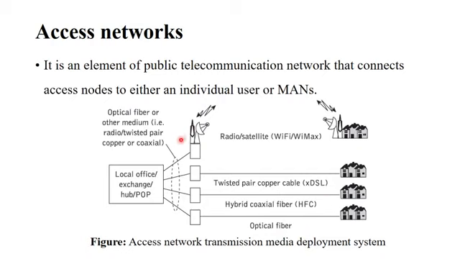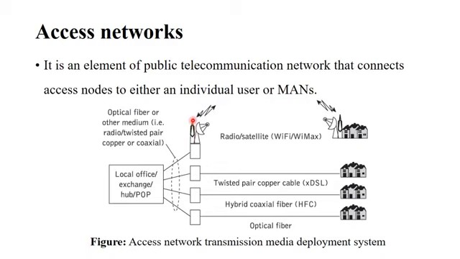This diagram shows a typical access network where we can observe the individual users. 4 different types of possible connectivities are represented, and then we are going to have a local office. Now let us go through these individual connections that are being represented. Access networks can provide all these types of services. The first one, it can provide satellite communication to a remote location of an individual user. Second one, it can also provide radio communication, where we can observe a tower-like structure here.